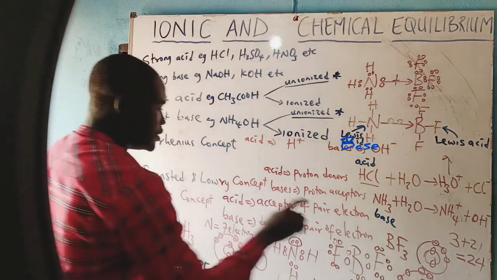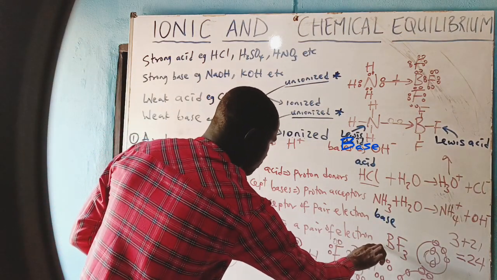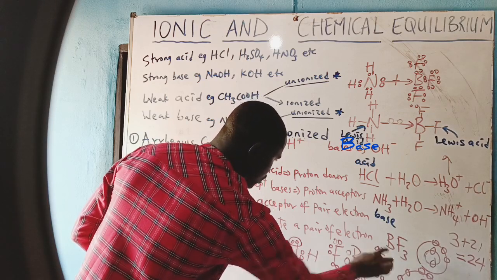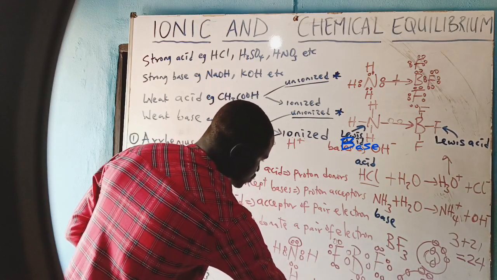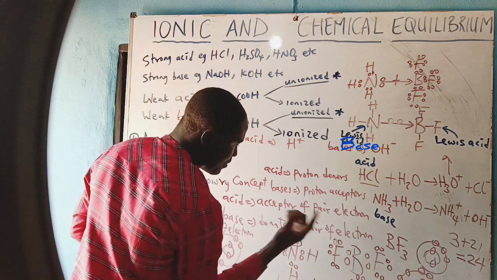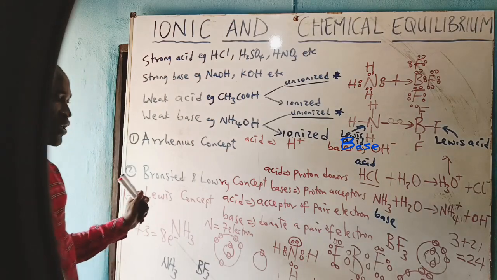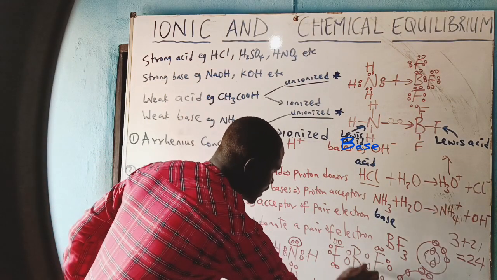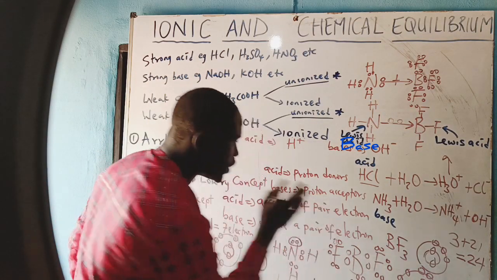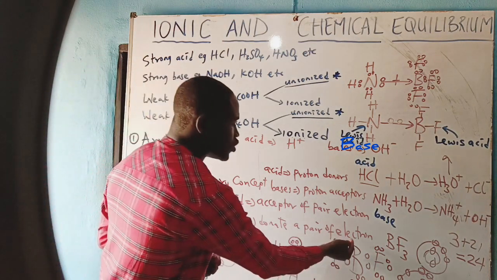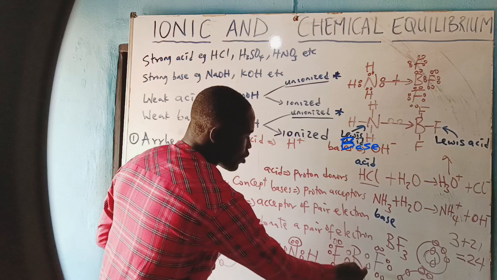Then the remaining electrons, assign 2, 2, 2, 2 to make this one octet structure. Assign 2, 2 to make this one octet structure. It remains 6. Assign it here to make this one octet structure. Electrons have finished, making this plus this plus this to be 24. And since it is 24, there is no electron we can put here to make boron 8.